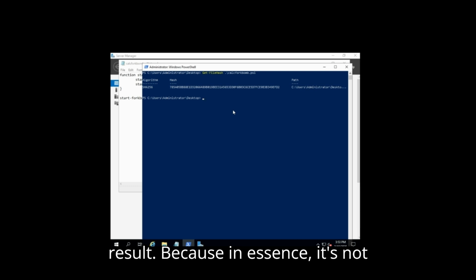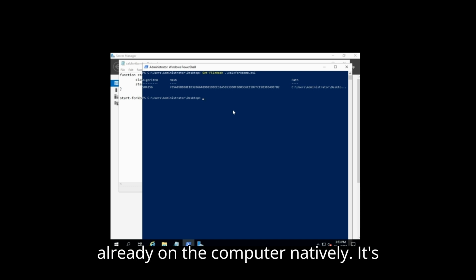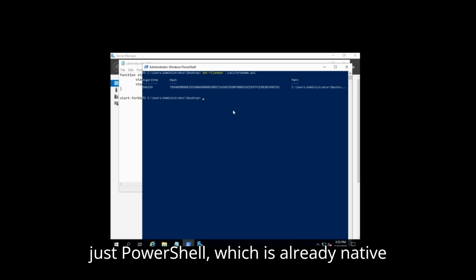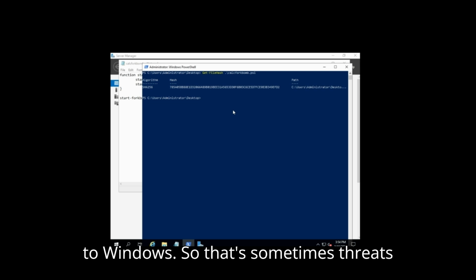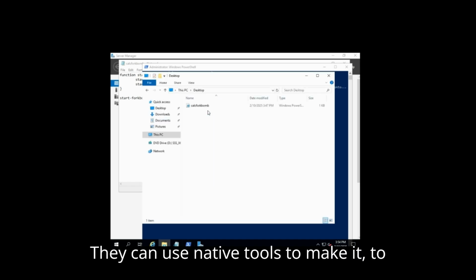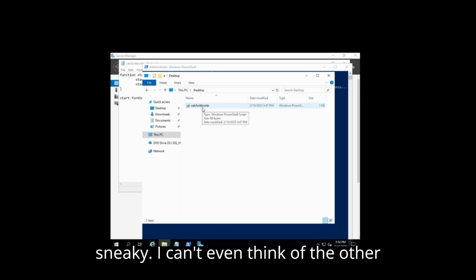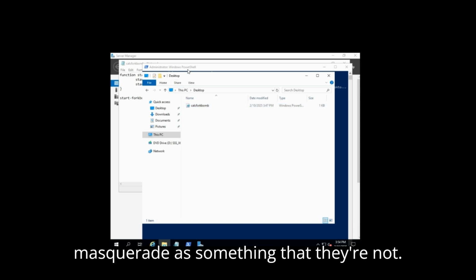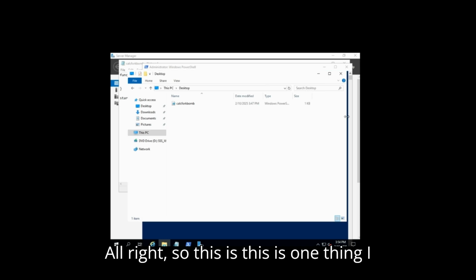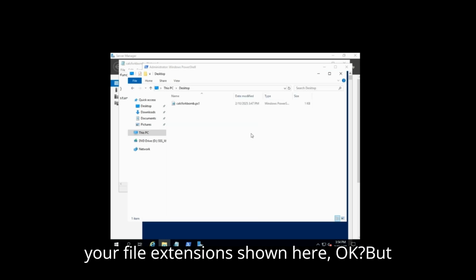Now it may not yield any results because in essence it's not really a malicious script per se, because it's just running calculator, which is already on the computer natively. It's just PowerShell, which is already native to Windows. So sometimes threat actors can use native tools to make it very sneaky. I can't even think of the other word I want to say. They can masquerade as something that they're not. All right, so this is one thing I would say: make sure you've got your file extensions shown here, okay?